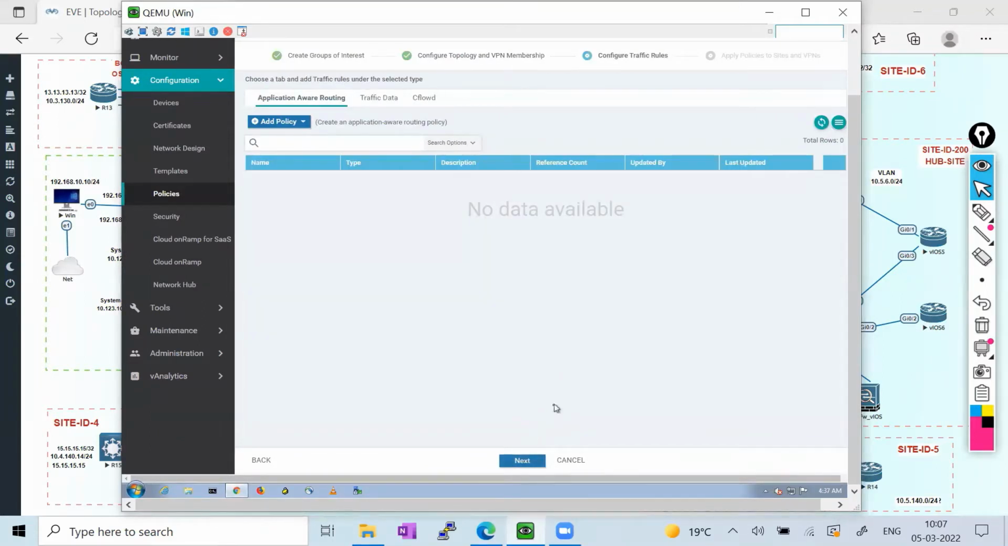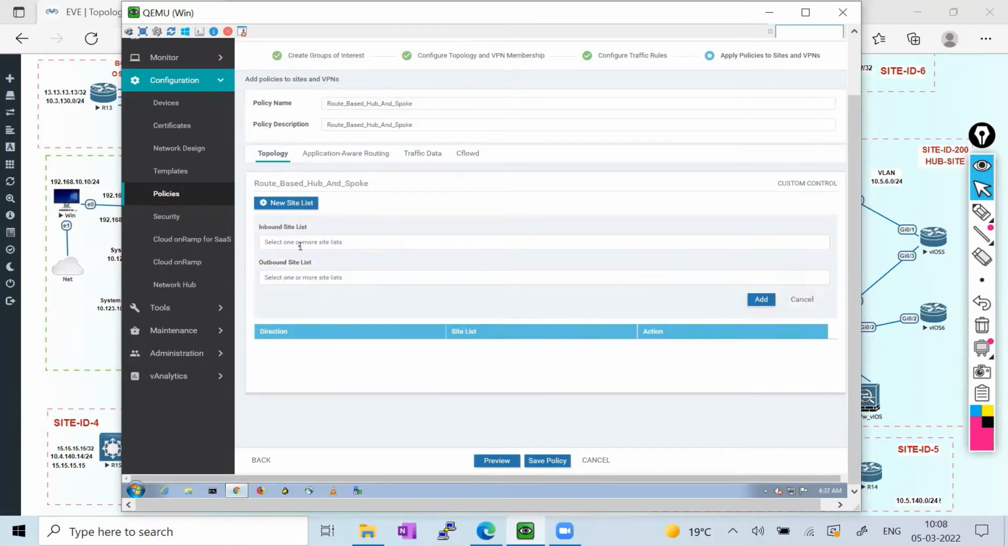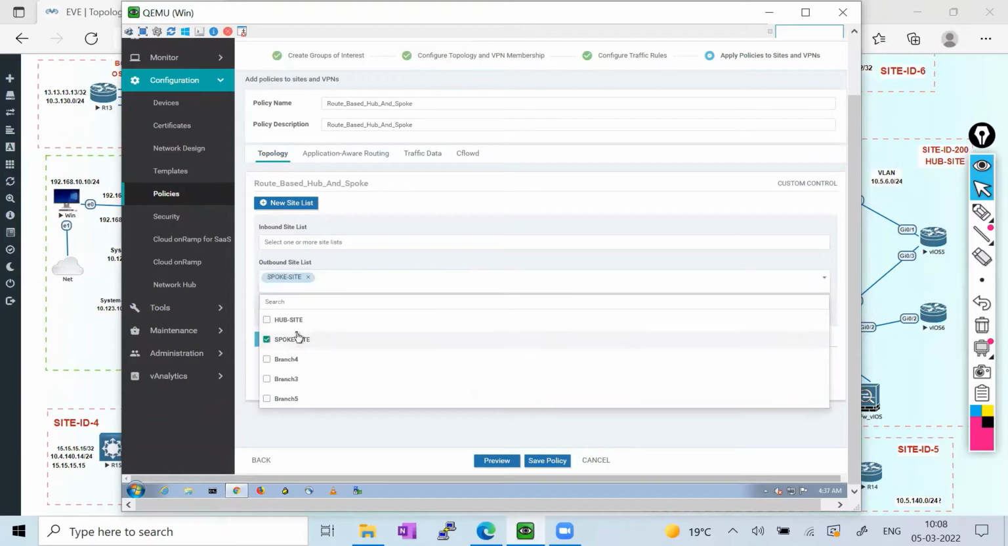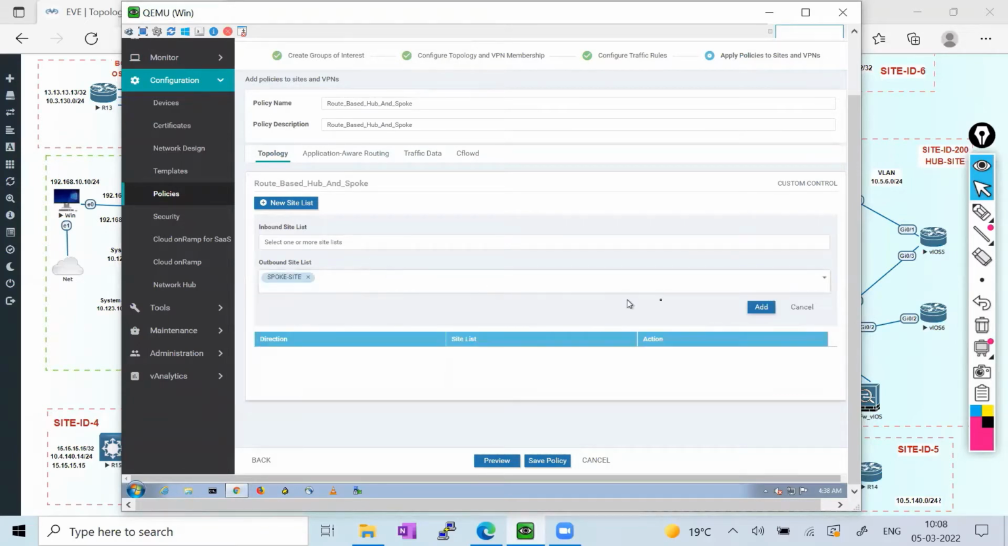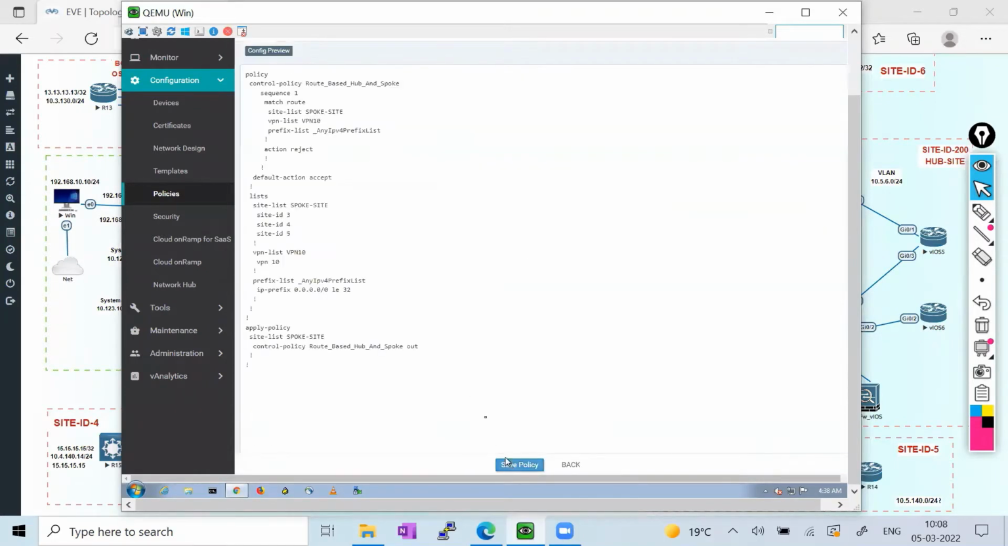After clicking next, I'm not going to do anything here. I'll just go next and apply the same policy to a site list. Which site list do I want to apply? I'm going to choose the outbound site list, because it is going to apply for all sites. I'm going to apply to all the spoke sites only, not the hub sites. Okay, I'll add here and I can see the preview of the policy.